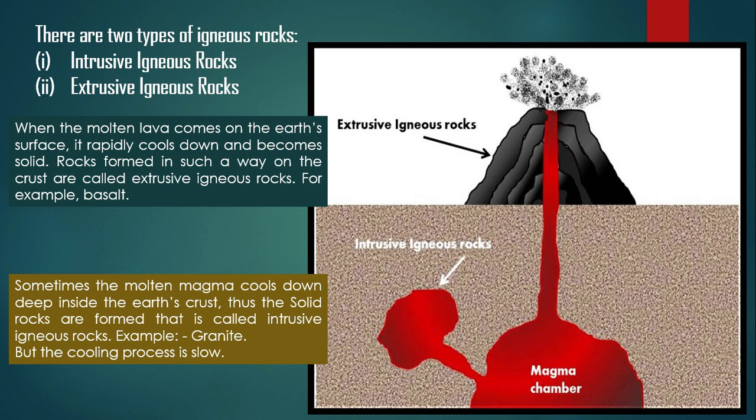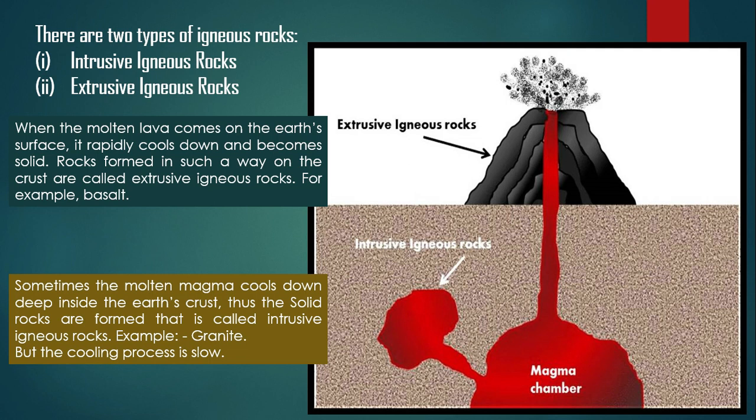When the molten magma comes out on the earth's surface and cools down on the surface of the earth, it forms extrusive igneous rock. It means when the molten magma comes out as lava and cools down on the earth's surface, it forms extrusive igneous rock. Example, basalt.